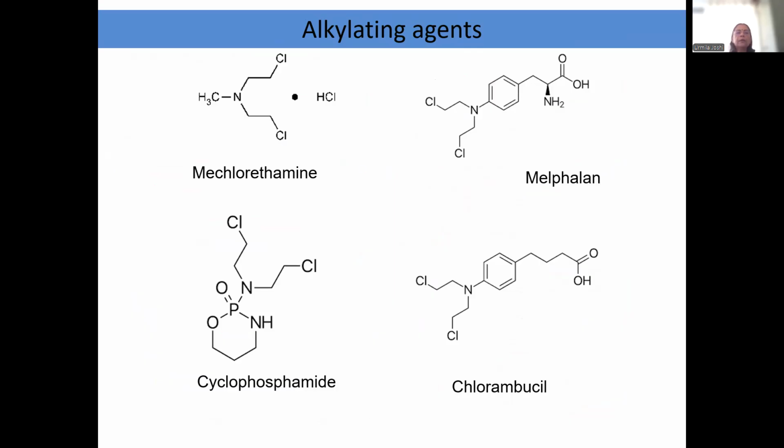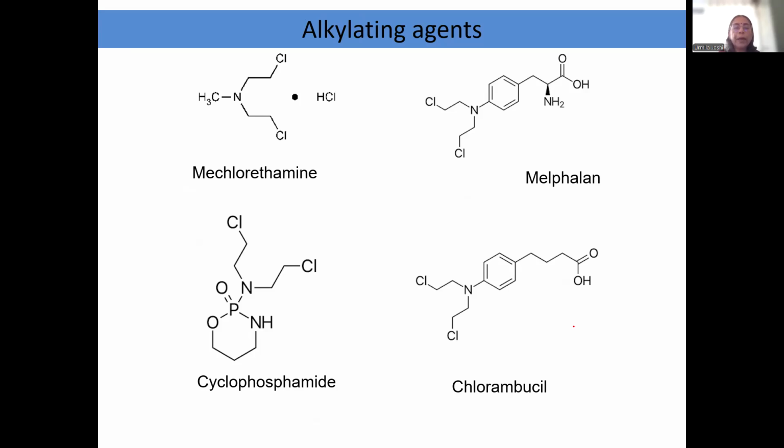Now, coming to alkylating agents. There are four important alkylating agents of the same type, which are in your syllabus. Okay, these are mechlorethamine, melphalan, cyclophosphamide, and chlorambucil.